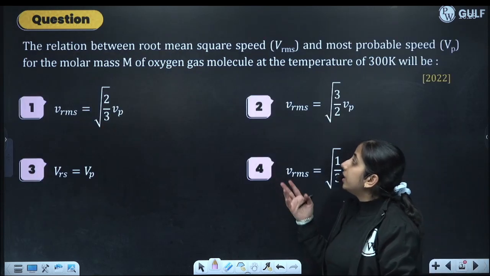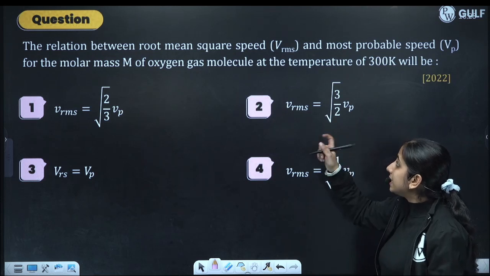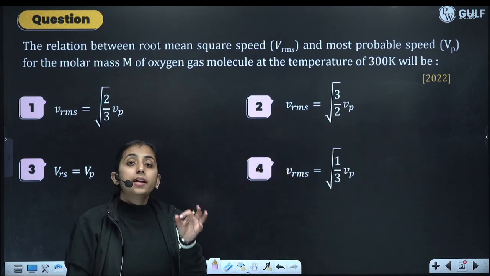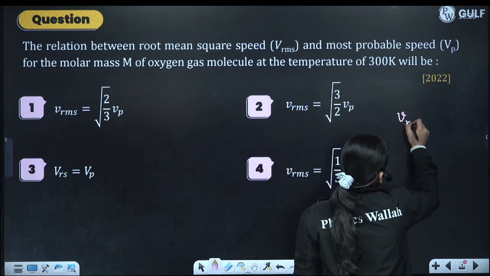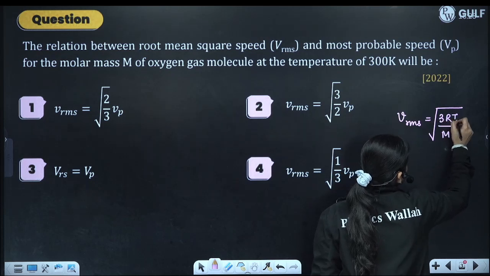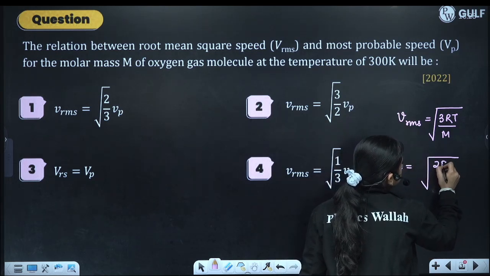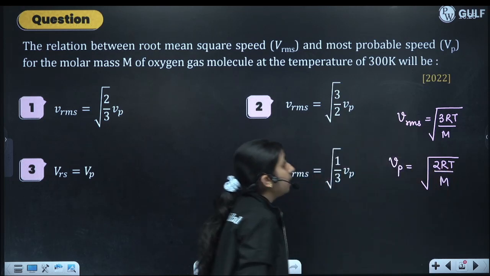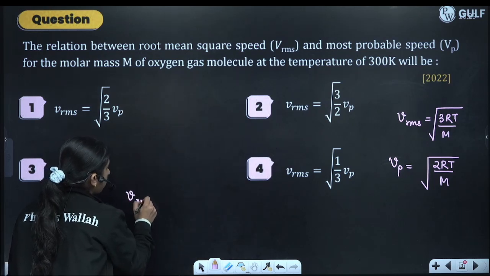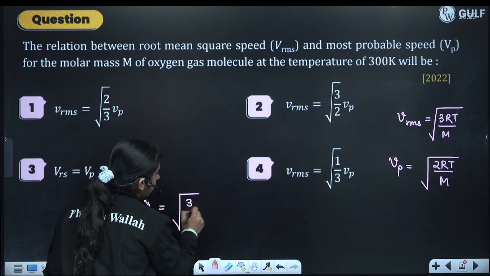See next question. The relation between root mean square speed and most probable speed for the molar mass m of oxygen gas molecule at temperature of 300 Kelvin will be. So what will be my VRMS? VRMS is equal to under root 3 RT by molar mass m. And what is most probable? Most probable is equal to under root 2 RT by molar mass. So if we take their ratio of the two, VRMS by VP, it will be under root of 3 by 2.